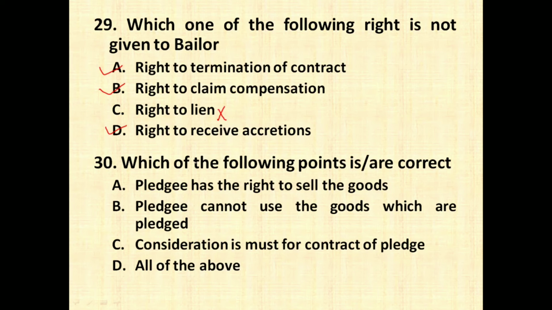The next question is, which of the following points is or are correct? So pledgee has a right to sell the goods, definitely it is correct. In case you do not make repayments of the loan, pledgee has a right to sell the property in order to get back the amount which he has given as a loan. Pledgee cannot use the goods which are being pledged, so definitely it is also correct. In case of bailment, you can use the goods, but in case of pledge, you cannot use the goods. Those are only being retained as a security for the loan.